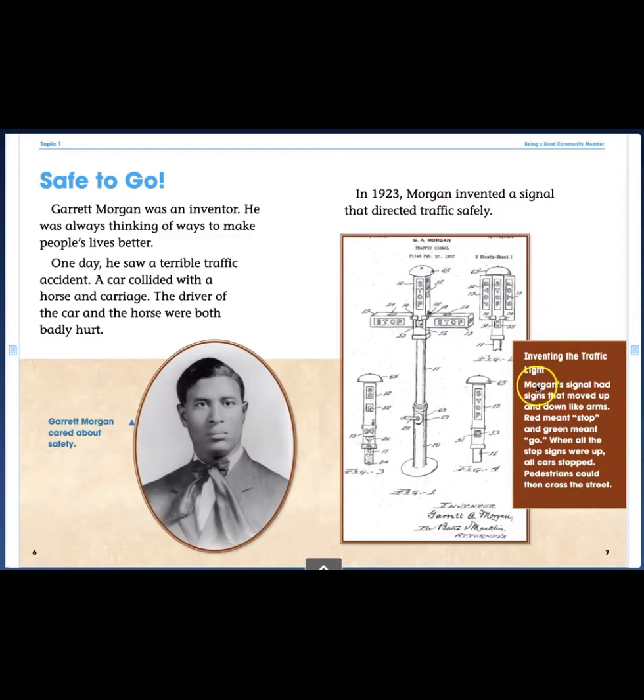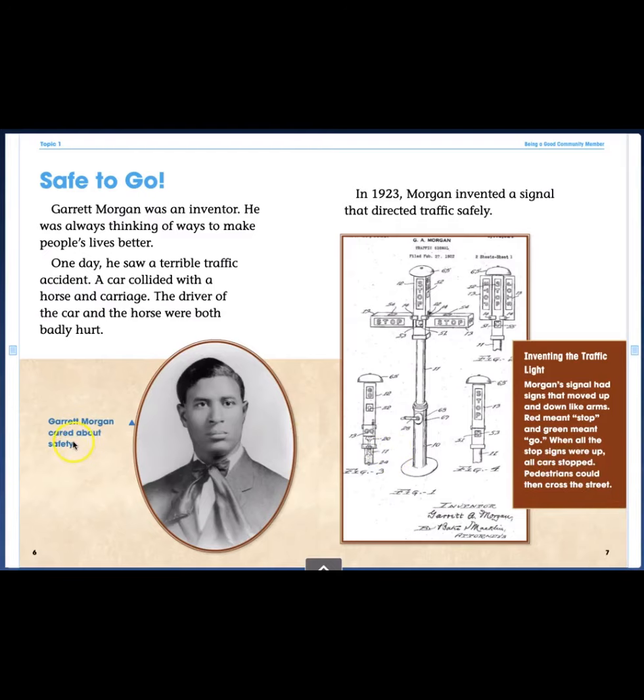Inventing the traffic light. Morgan's signal had signs that moved up and down like arms. Red meant stop, and green meant go. When all the stop signs were up, all cars stopped. Pedestrians could then cross the street. Garrett Morgan cared about safety.